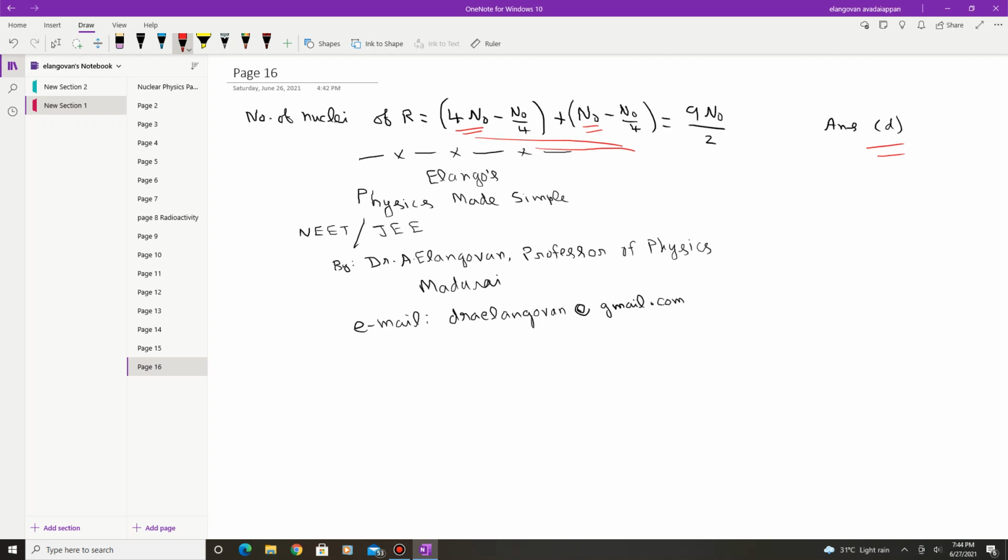So so far we have discussed many problems in nuclear physics, and particularly in radioactivity we have discussed many problems. All these problems are very much useful for your NET and JEE examination.